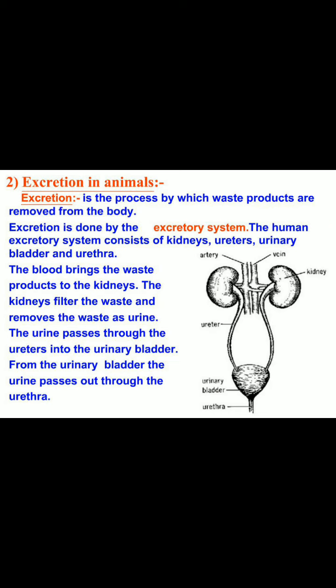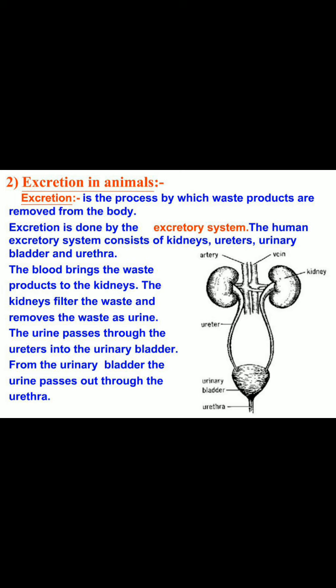Next one, we are going to see excretion in animals. Excretion is the process by which waste products are removed from the body. Excretion is done by the excretory system. The human excretory system consists of kidneys, ureters, urinary bladder, and urethra.